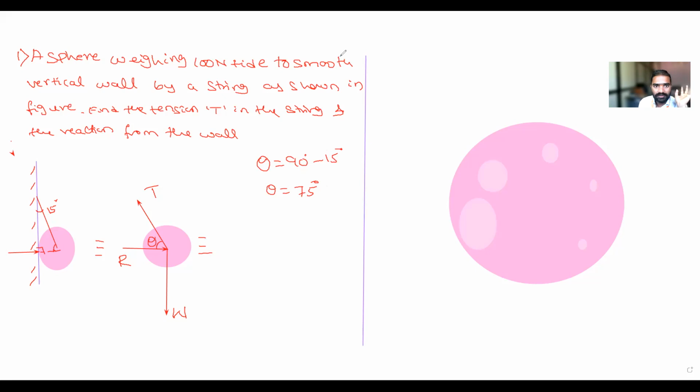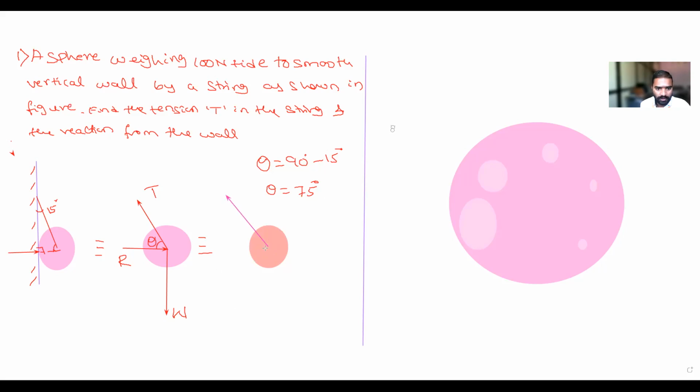So I will draw the same diagram, just showing the forces away from each other. In the first case, the tension force is going away from the others. Correct. Then the second force.